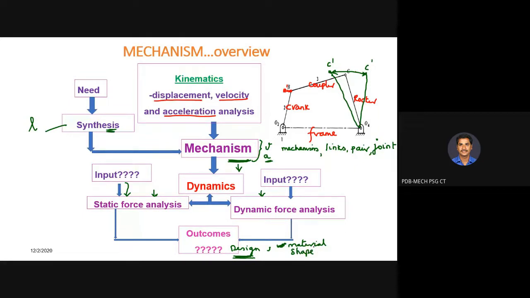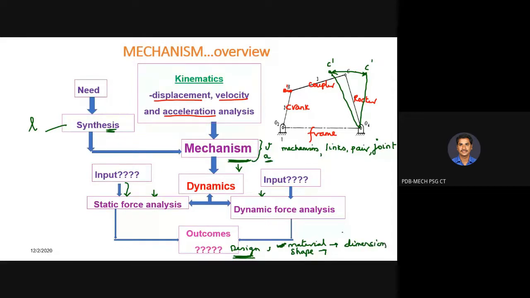What material you are going to use and what shape you are going to use. For example, you can use a cylinder for one particular case. The cylinder diameter may be 20 mm, 40 mm, or 60 mm. The diameter is going to vary, that is the dimension, whereas the shape is going to be the same. So here you define the shape, define the material, and the dimensions of all the links.